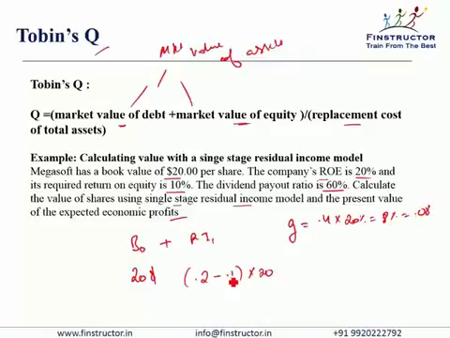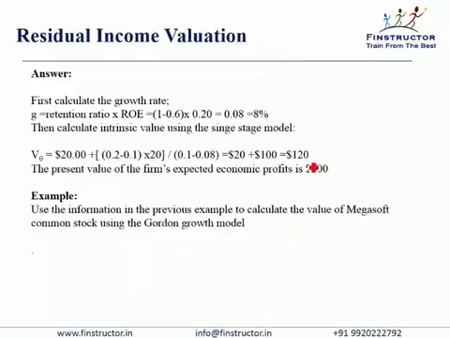Hence, these earnings will continue to grow at 8% forever, so the present value of this residual income would be divided by 0.1 minus 0.08. Which will give us the total value as 20 plus this number, which comes out to be equal to $120. The present value of the expected economic profits is $100.